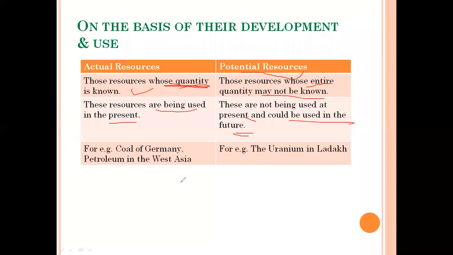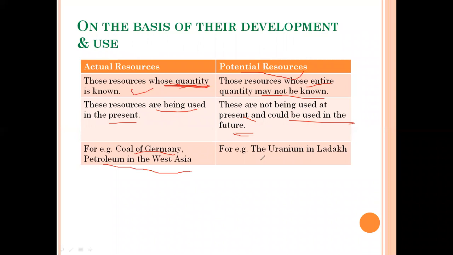Okay, for example, coal of Germany. We know the entire quantity of coal present in Germany. ठीक है, जर्मनी कंट्री में कितना कोल प्रेजेंट है, हमें उसकी एंटायर क्वांटिटी के बारे में पता है. We know the petroleum in West Asia. What is the total amount of petroleum present in West Asia? We do have knowledge about it. We know the actual quantity of that petroleum.